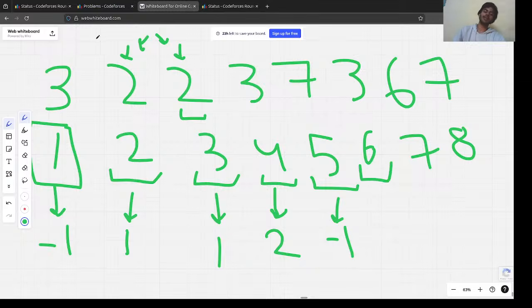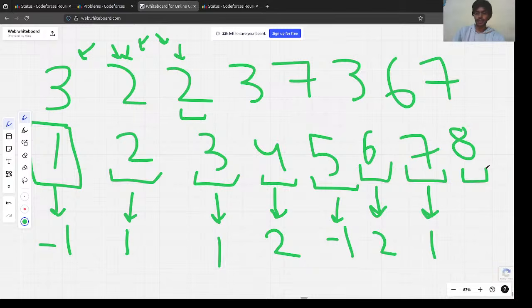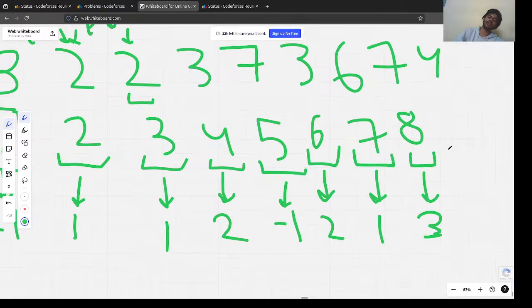6, yeah, we have 1, we can take 2 and 3 here, and the answer would be 6. The number of elements used is 2. For 7, the number of elements chosen would be 1, because that's present here. For 8, we can choose this element thrice, so the answer would be 3. Can we do it faster? No, because we have this. What if we had one 4 here? Now we can do it faster, right? Yes, we can do it using 2 three times, but we also have 4. We could use this once and this once, and we can also do it in 2 operations.